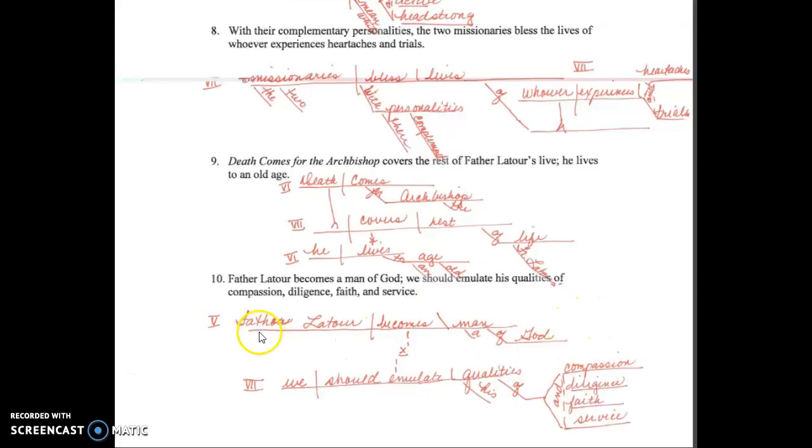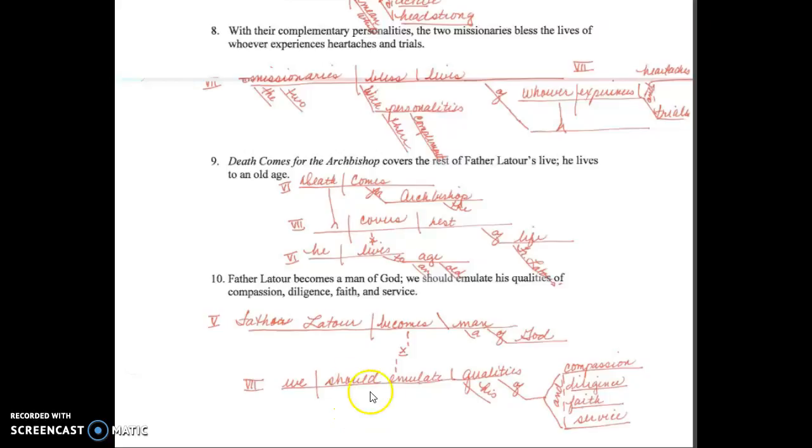Finally, we have Father Latour as our subject, becomes is our verb, that's a linking verb, and he becomes a man of God. So we have man as our noun as the subjective complement. Subject, linking verb, noun makes that a pattern 5. We have our article and prepositional phrase here. Semicolon connecting, so we have a dotted line, but nothing there, so we put our X.